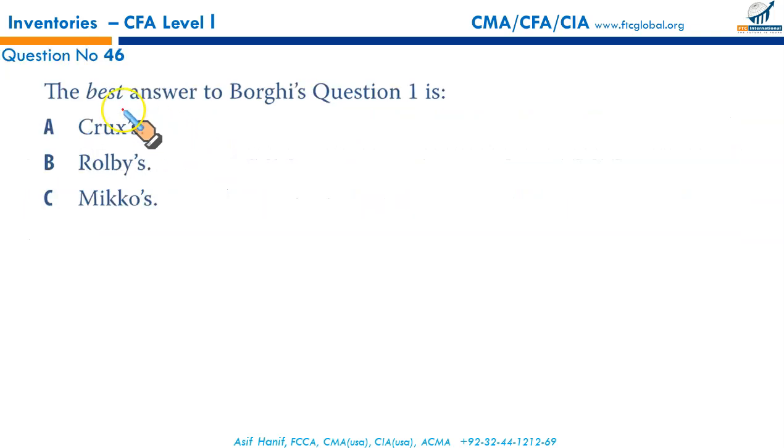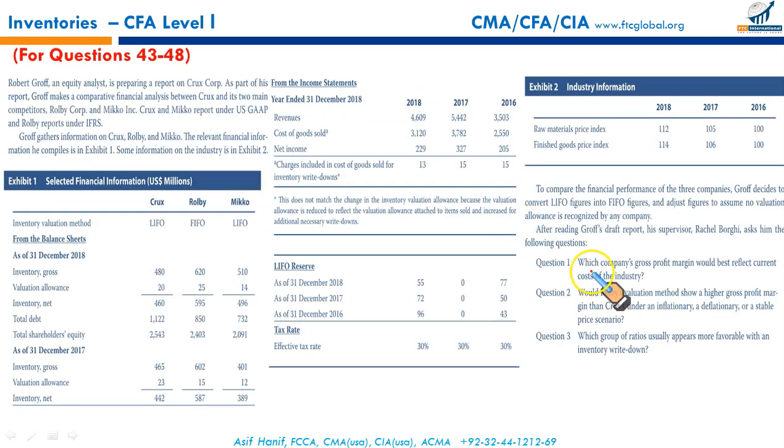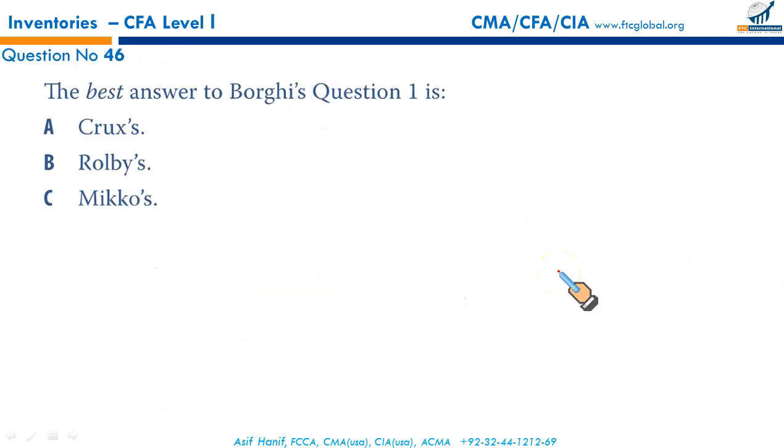Next, the best answer to Borghi's question number 1. And what was question number 1? Which company's gross profit margin would best reflect current cost of the industry? So which company's gross profit margin would best reflect current cost of industry? LIFO is used by Crux, is used by MICO's, and FIFO is used by Rolby's.